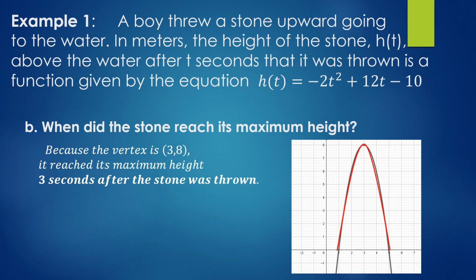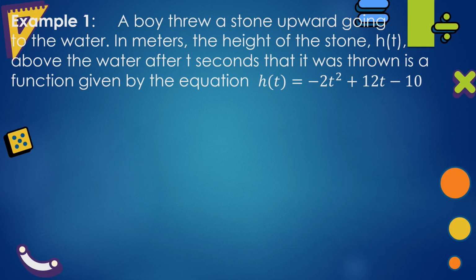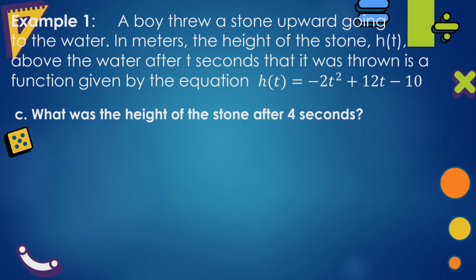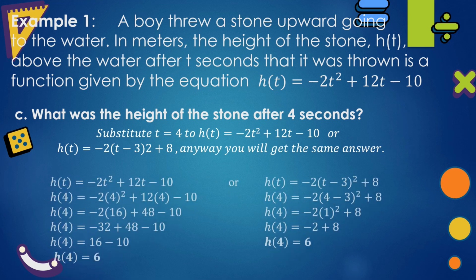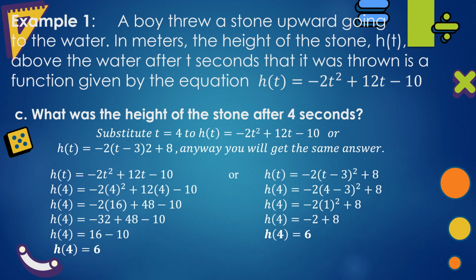Looking at the graph, y is 8 when x is 3. What was the height of the stone after 4 seconds? Substitute 4 to t.